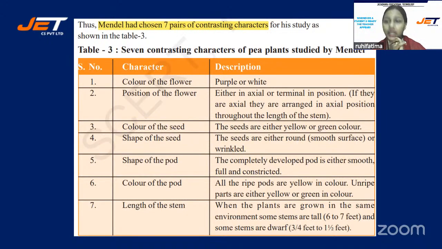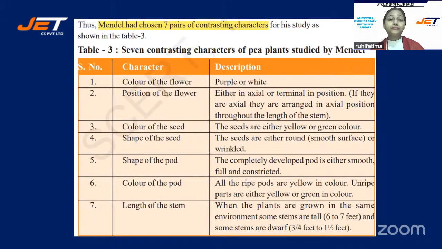Number one was color of the flower. Purple or white, two contrasting characters he took. Second, position of the flower. Position means either in the axial or in terminal position. If they are axial, they are arranged in axial position throughout the length of the stem.